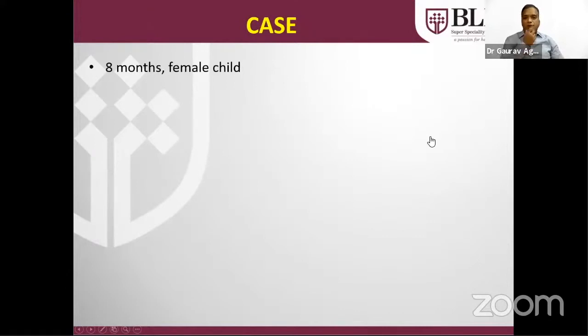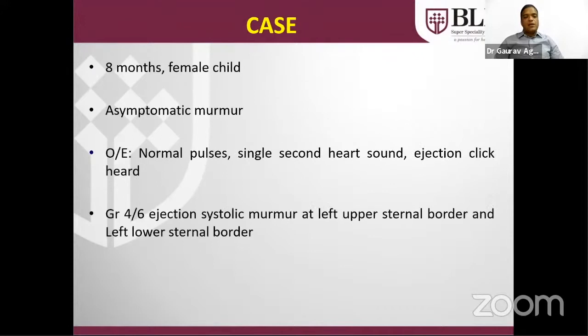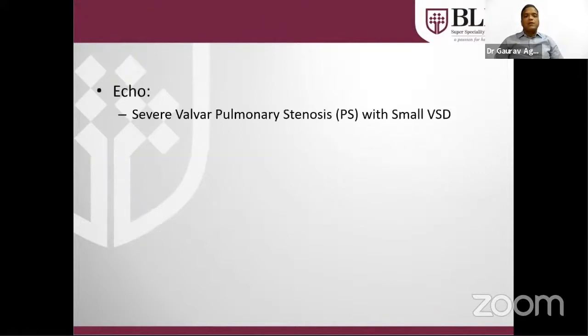Now coming to the obstructive lesions. This is an 8-month-old female child who came with a history of being asymptomatic, with only the complaint of some abnormal sound. The second sound was single with an ejection click, and there was a grade 4/6 ejection systolic murmur at the left upper sternal border as well as the left lower sternal border. Echo showed severe valvular pulmonary stenosis with a small VSD.